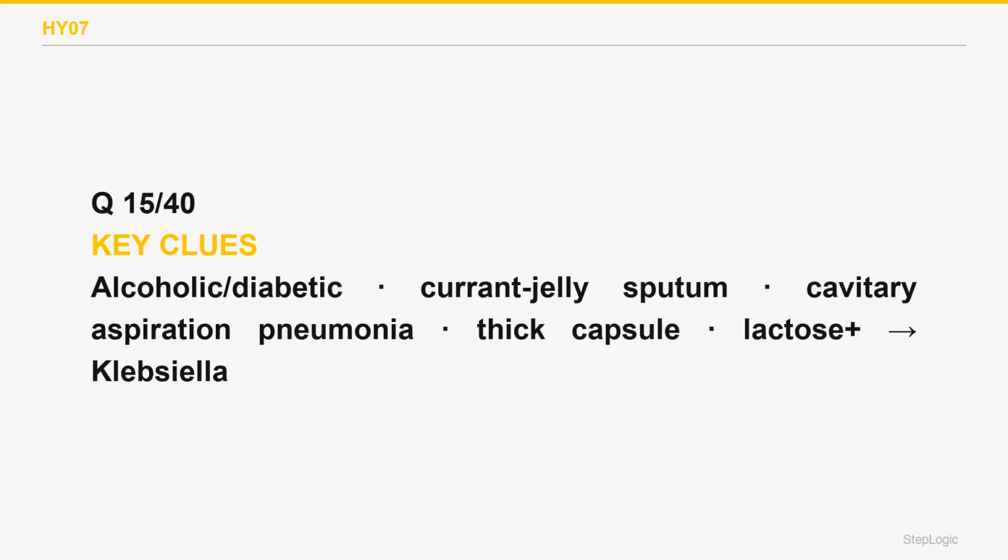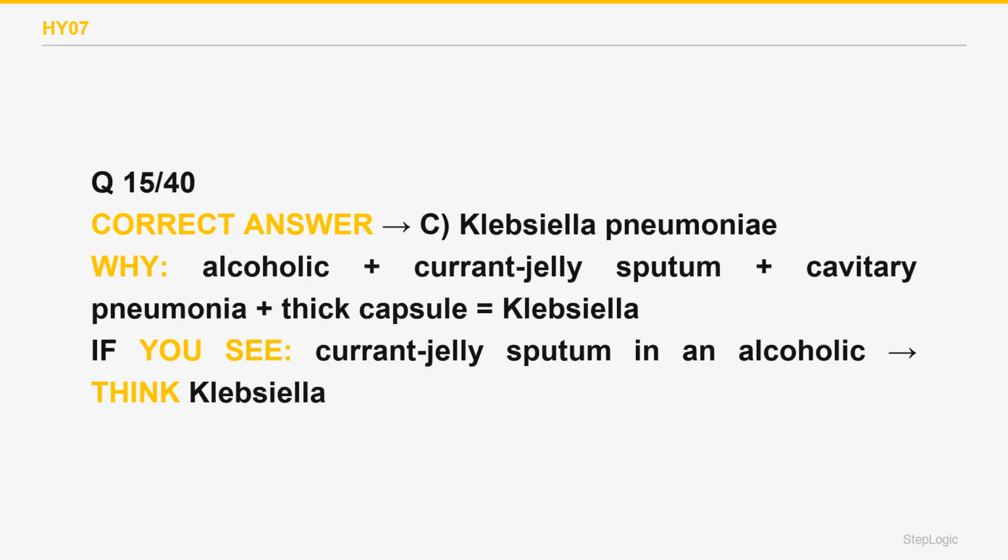Klebsiella pneumoniae causes an aspiration pneumonia in alcoholics and diabetics with thick, blood-tinged currant jelly sputum and a tendency to cavitate. It is a lactose-fermenting gram-negative rod with a large, mucoid capsule. Remember the 4 A's: aspiration, abscess, alcoholics, diabetics. The correct answer is C.